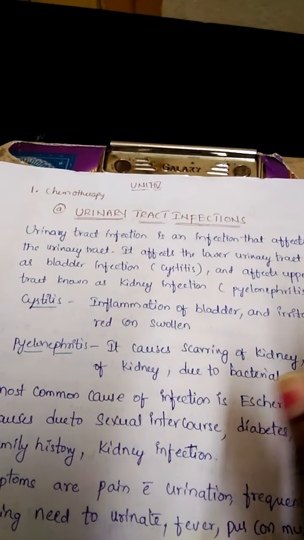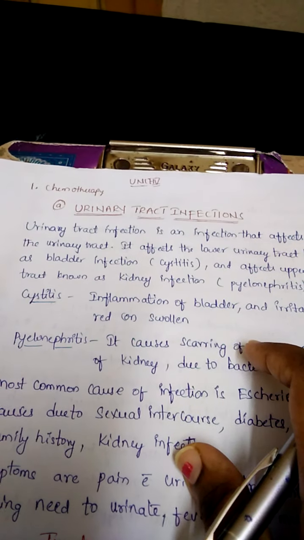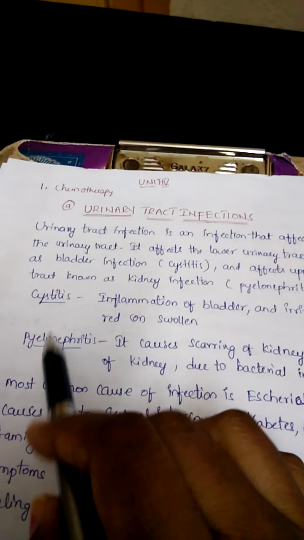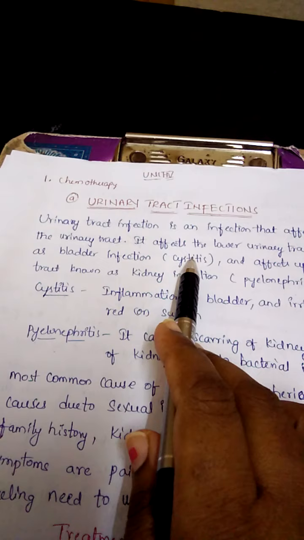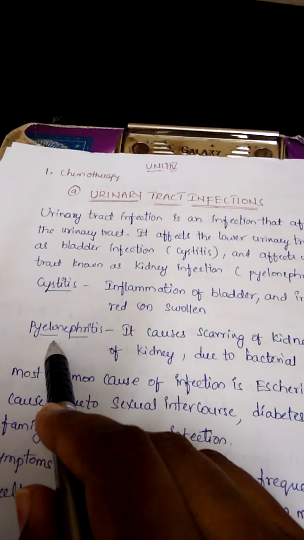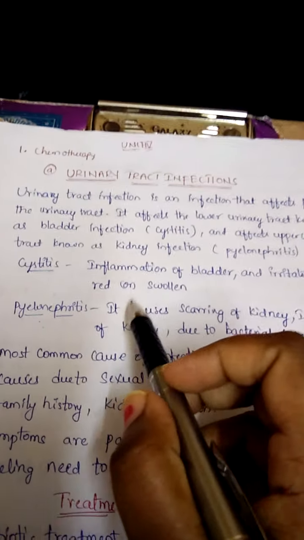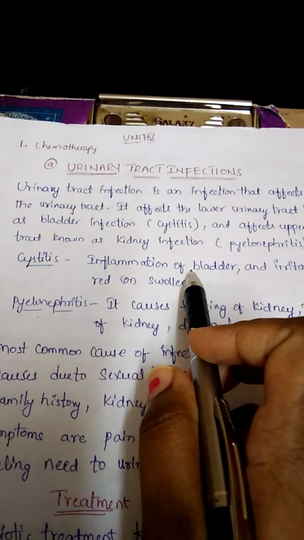So whenever infection happens at the urinary tract, we observe two types of diseases during this UTI. One is the cystitis condition, and another one is the pyelonephritis condition. Cystitis is the inflammation of the bladder.